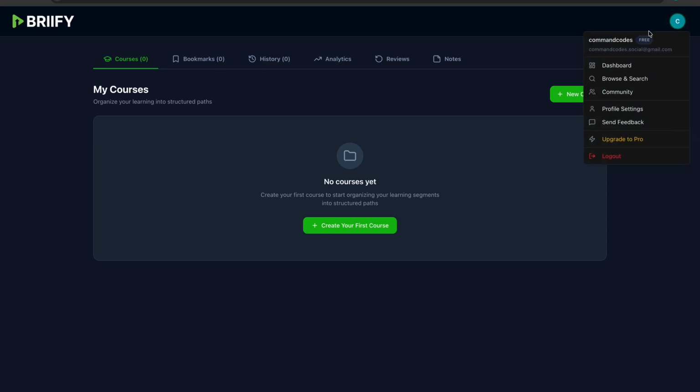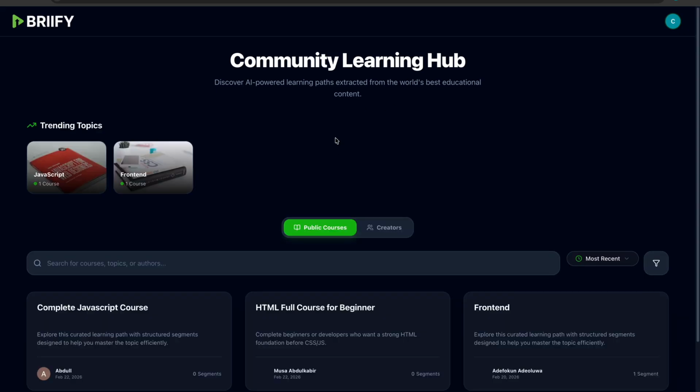Right here we have a lot of options. We have the dashboard, which is the current one. We have the browse search, which we'll come back to later. But let's start from the community. In the community, we'll be having trending topics, but that is still under construction. Since this is just the beta release, we'll be having trending courses, showing which courses people are watching more, so that you can also engage with them.